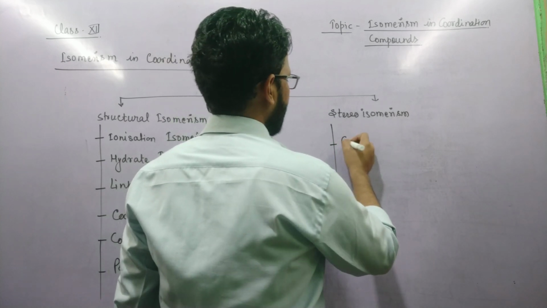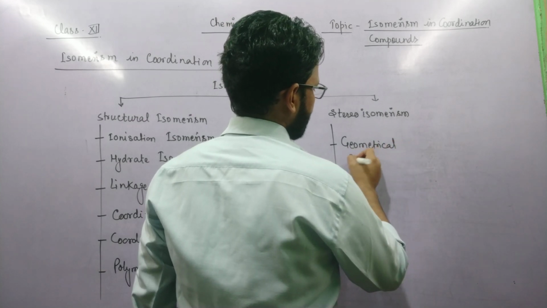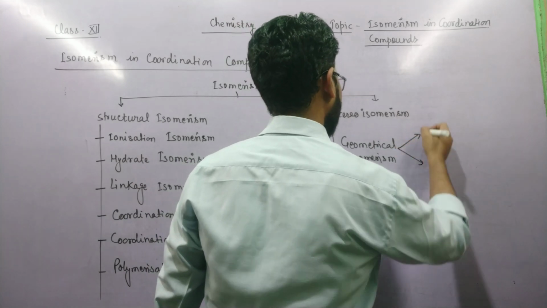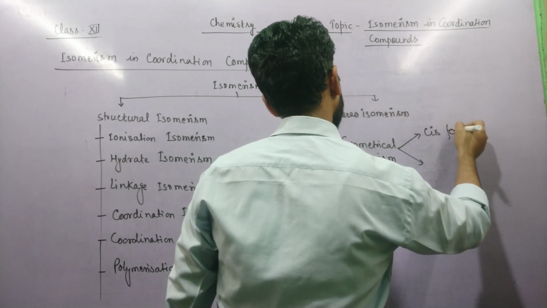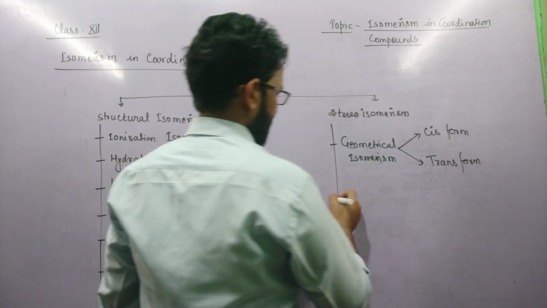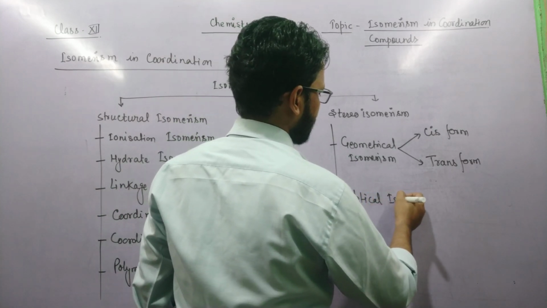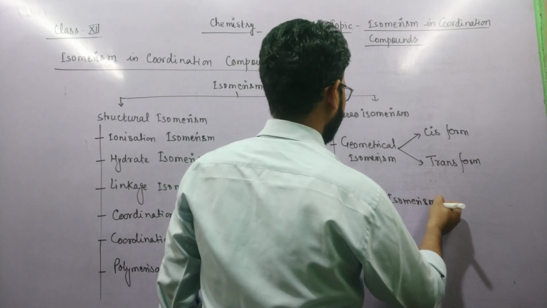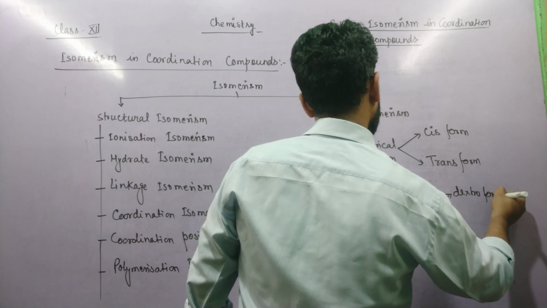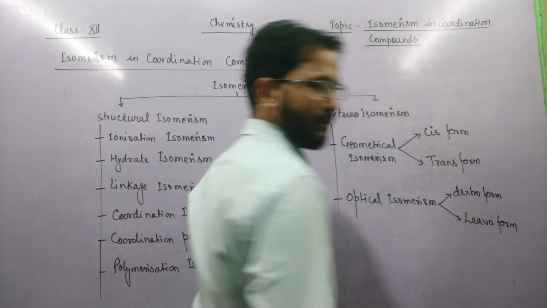Now here there are two types of stereoisomerism. First is geometrical isomerism, which can be divided into two categories: first is cis form and second is trans form. And last is optical isomerism, and it can be divided into two categories: first is dextro form and second is levo form. Is it clear?